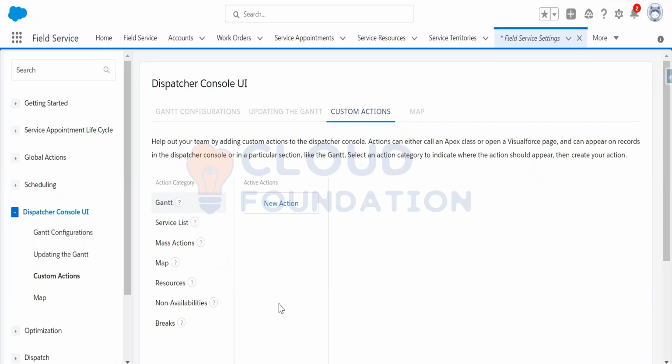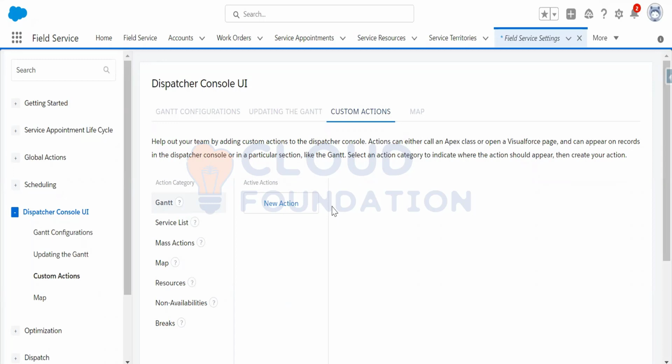Okay, and the actions which I have created will be available here. Once I make this available, I'll click on save. I'll be able to see, if I right click any service appointment in the field service dispatcher or field service Gantt, an option to change its jeopardy status.